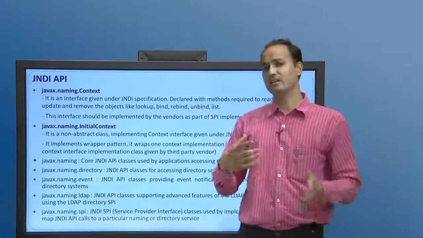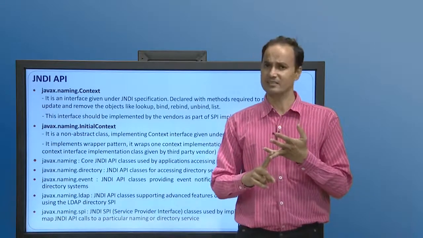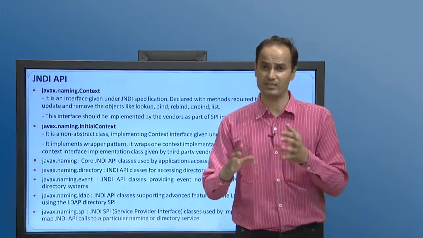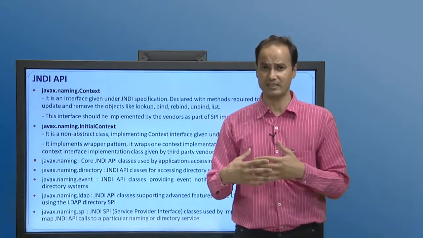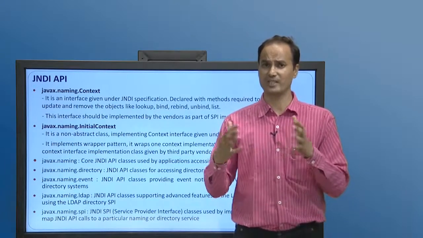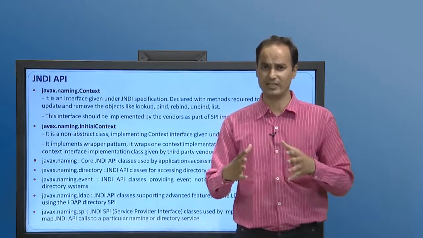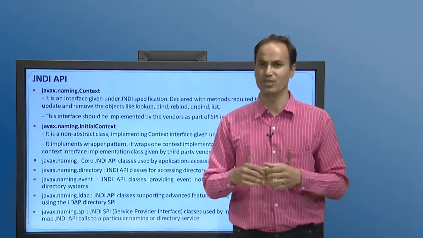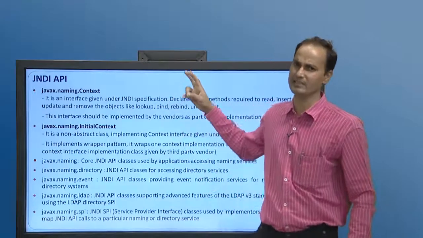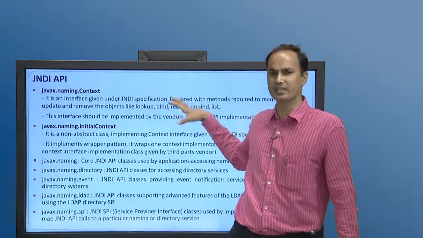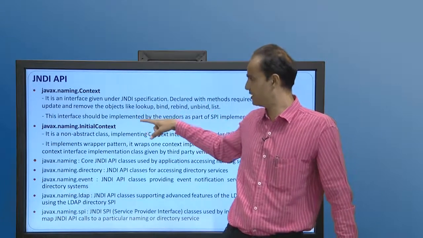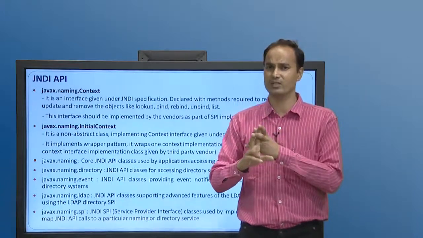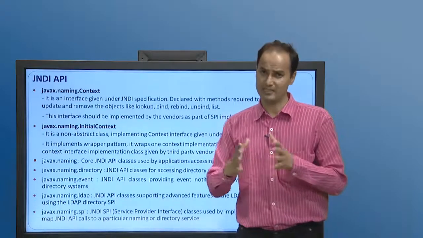Now, after understanding the context and initial context, it is time to discuss the JNDI API. As we already talked, JNDI comes in the Java Standard Edition with the JDK. So, what are the important packages and classes that we can include in our Java application? Generally, the two most important packages are javax.naming.Context and javax.naming.InitialContext. These two packages are very important for the execution of a JNDI application.